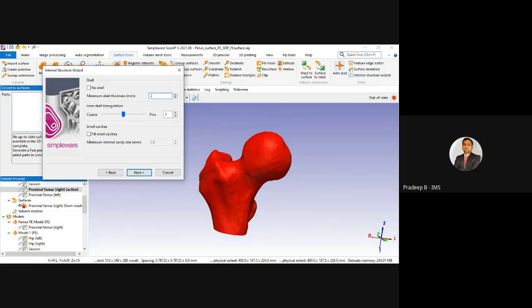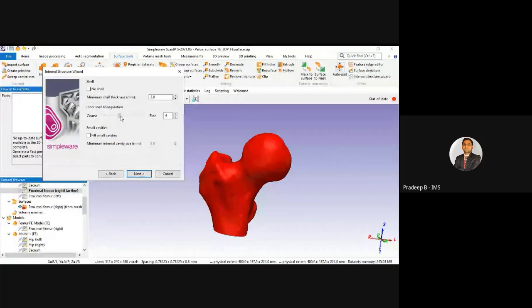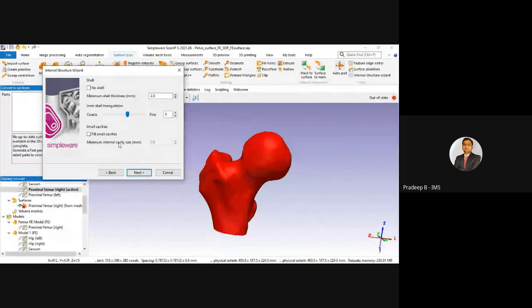Inner cell triangulation, we can provide, or we can keep it as coarse or fine. Let's just keep it as fine, 6, it is fine. If we want to fill any kind of small cavity, then we can click here.